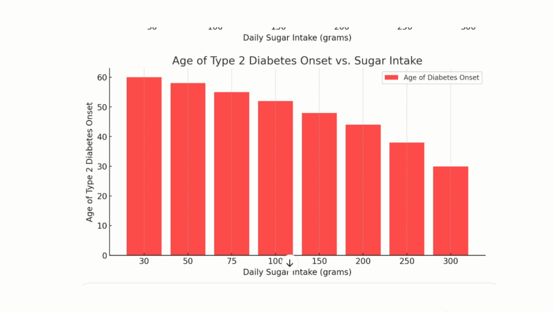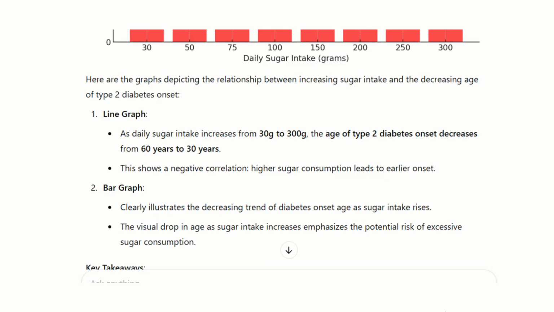This is a bar graph demonstrating the age of type 2 diabetes onset versus sugar intake. The x-axis shows daily sugar intake in grams of glucose from 0 grams per day to 300 grams per day, and the y-axis shows age of type 2 diabetes onset. As you can see, as the intake of glucose increases from 0 grams per day to 300 grams per day, the age of type 2 diabetes onset decreases from about 60 in the bar graph to about age 30 at 300 grams per day of glucose intake.